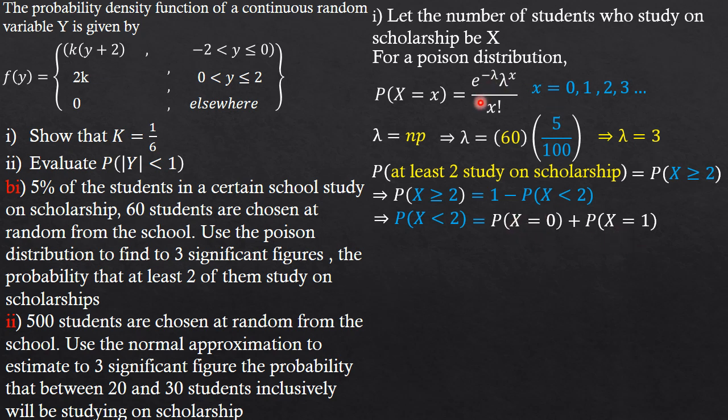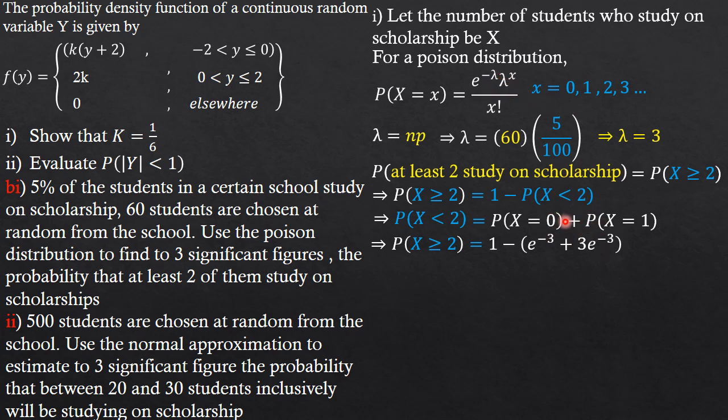We plug everything into where we have P(X = x). We are going to start plugging in when X is 0. Lambda raised to the power 0 is 1, and e raised to the power negative lambda, where lambda is 3, gives us e raised to the power negative 3.